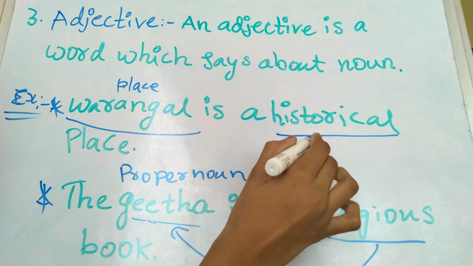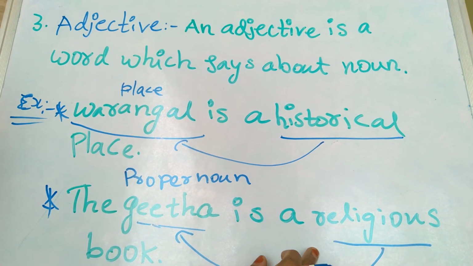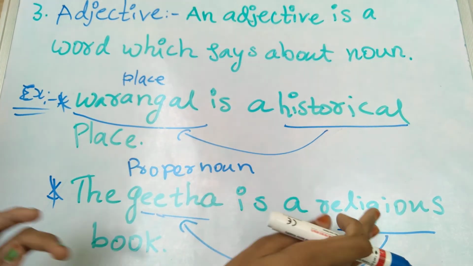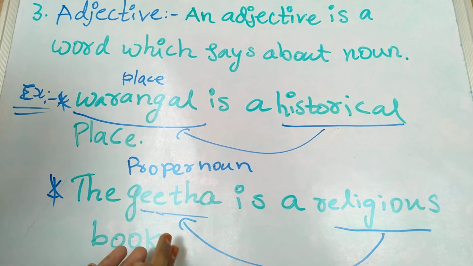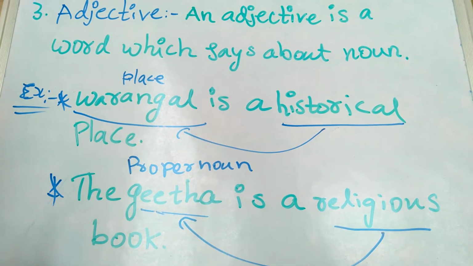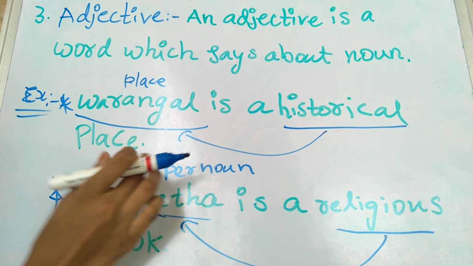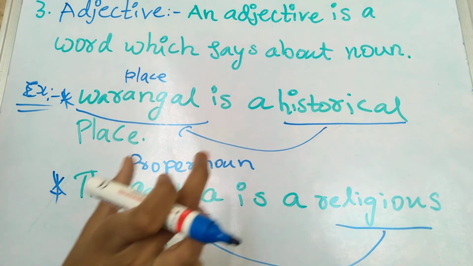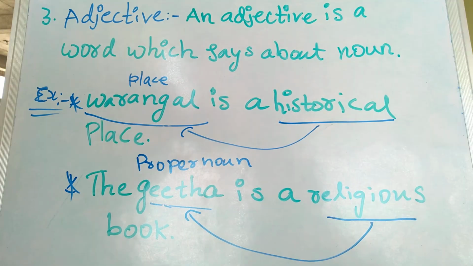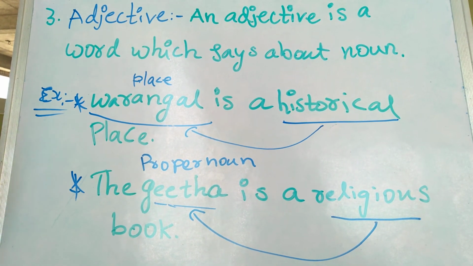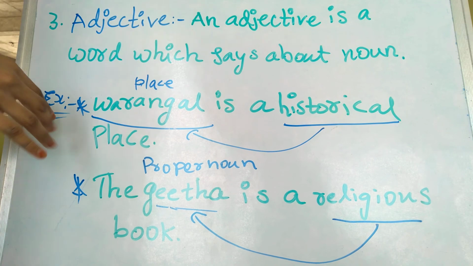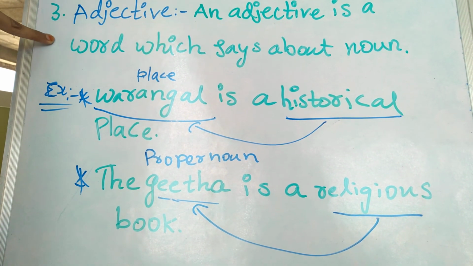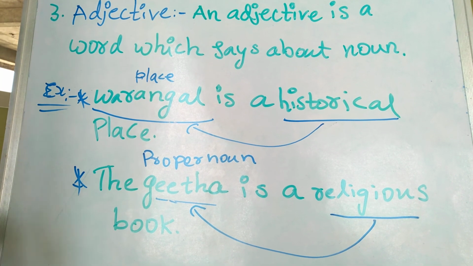This historical is saying about Warangal, and this religious book is nothing but Gita. So an adjective is saying about a noun. Warangal is a historical place, which means this historical place is Warangal. Religious book is Gita. Like that. So today in this video we learned about noun, pronoun and adjective. In the next videos we'll learn the remaining parts of speech.